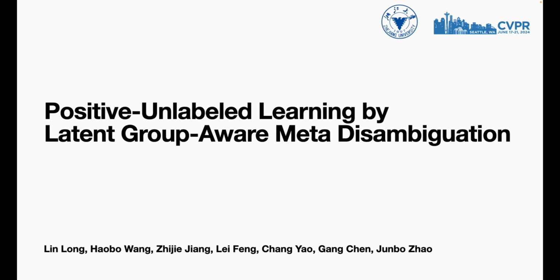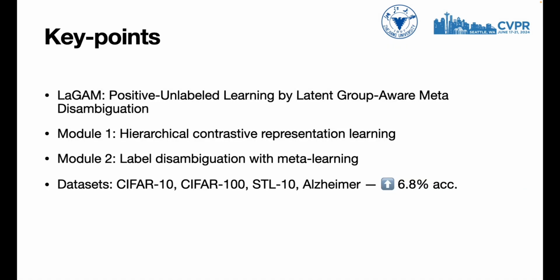Hi there, I'm Lin Long, and today I'm going to introduce our CVPR 2024 paper, Positive-Unlabeled Learning by Latent Group-Aware Meta-Disambiguation. In this work, we introduce GAME, a novel framework for positive-unlabeled learning. GAME incorporates a hierarchical contrastive learning module to address the challenge of ineffective representation learning observed in prior studies. On top of this, in the GAME we also use meta-learning to enhance the robustness of training by directly distilling the true labels of unlabeled data.